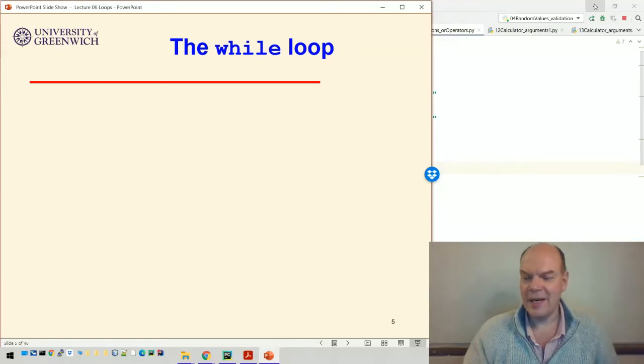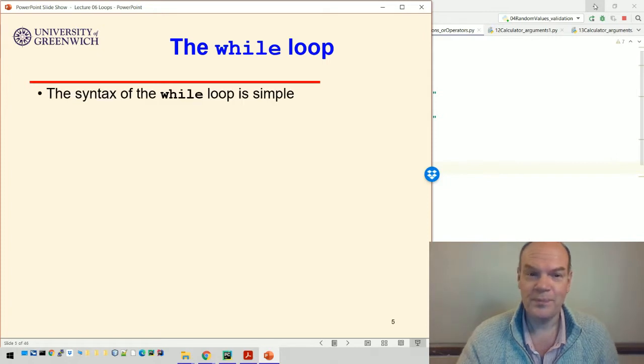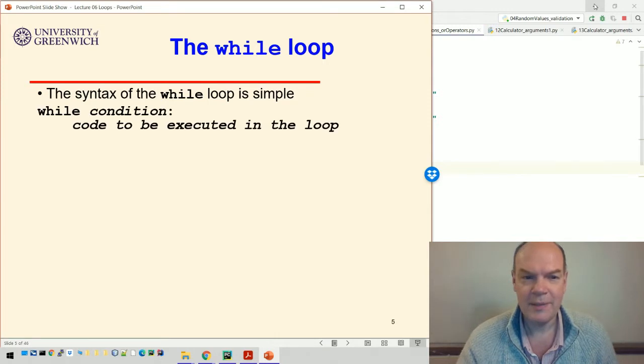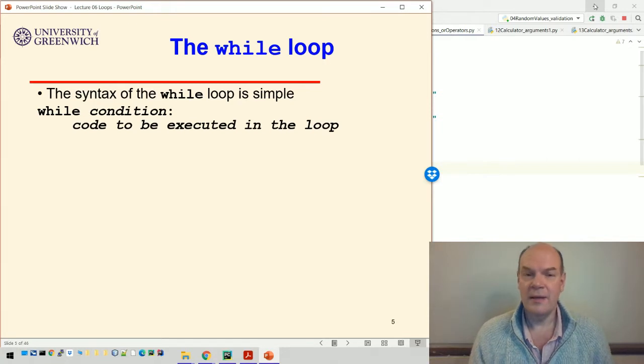Okay, the while loop. As its name suggests, it runs while something is true. The syntax, the rules for running it, are very simple. While a condition is true, a condition like we have seen with if statements and elif statements, which check whether a condition is true or false, while that condition is true, then the code